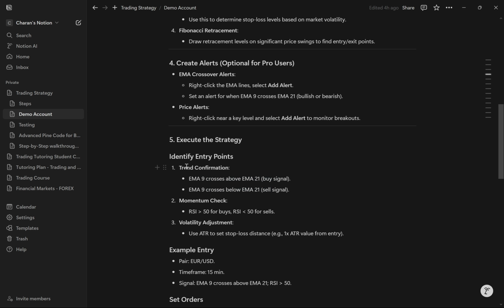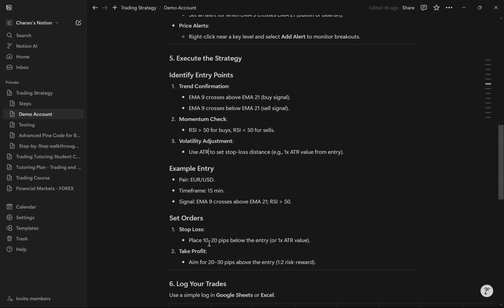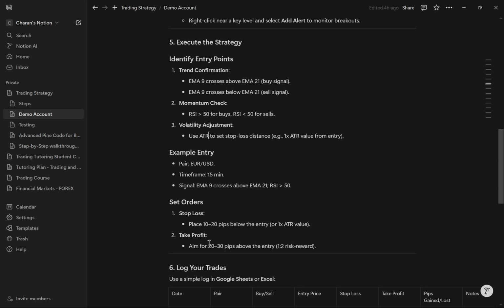So we've got our trend confirmation, and then we've got our momentum check with RSI. We're going to have our volatility adjustment to set our stop loss with the help of the indicator called ATR. So for example, we have our pair EUR USD in the 15 minutes time frame, and our EMA. The signal over here is that the EMA 9 crosses EMA 21 and RSI is greater than 50.